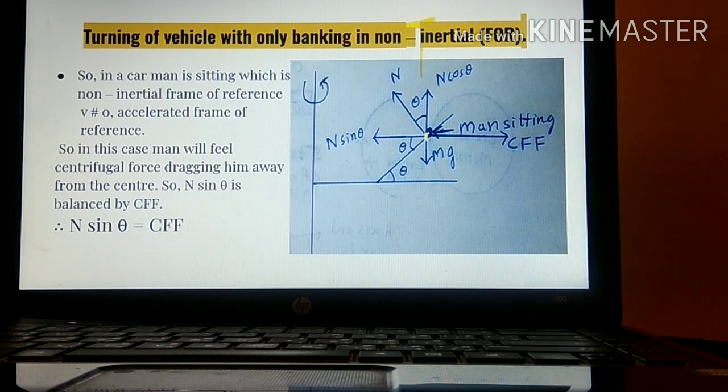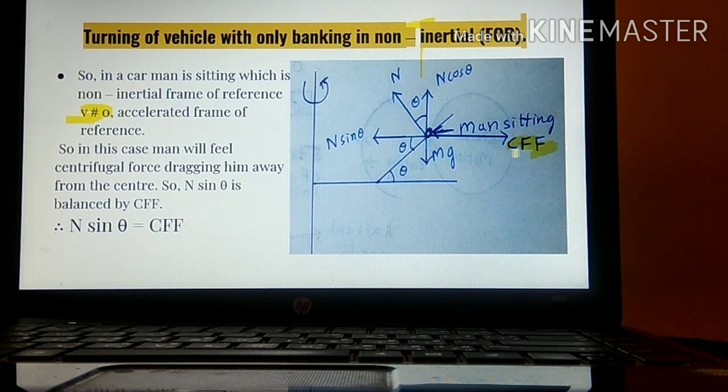As we already know, whenever a person is sitting in a car, the man is in what type of reference? Non-inertial reference. Non-inertial means what? That the person is not stationary, or velocity is not equal to 0. So whenever a person is sitting in a car, or sitting in a merry-go-round, there is a force which drags him outside. It is called the centrifugal force, CFF.